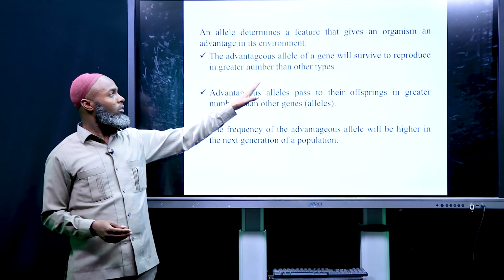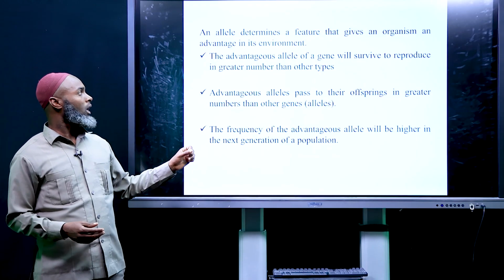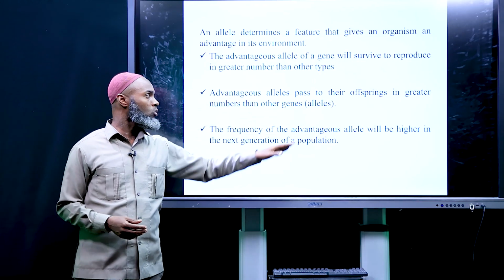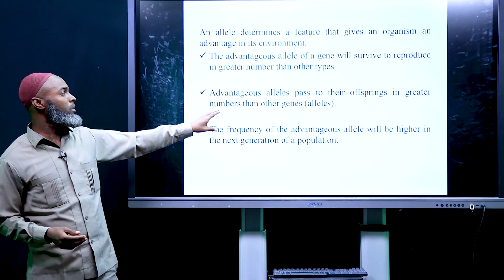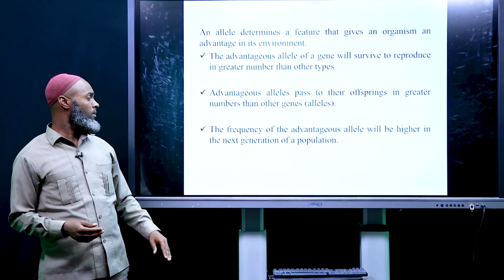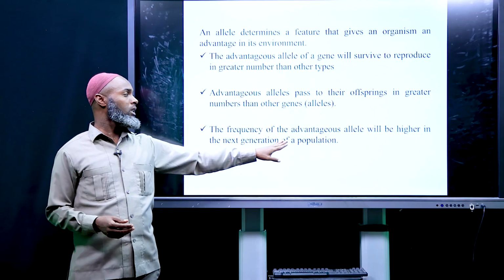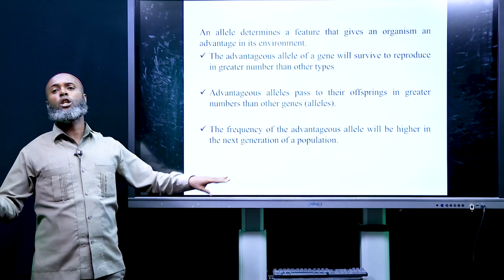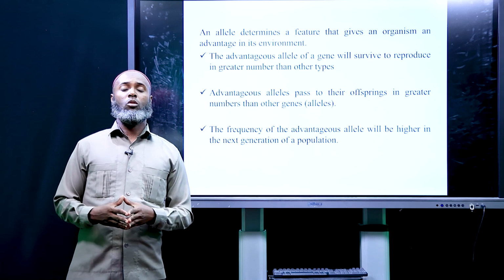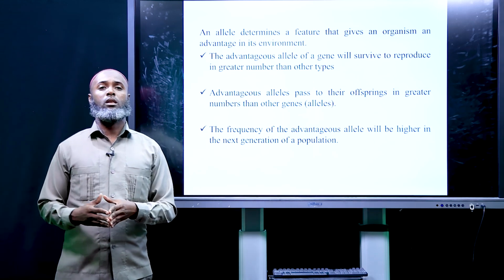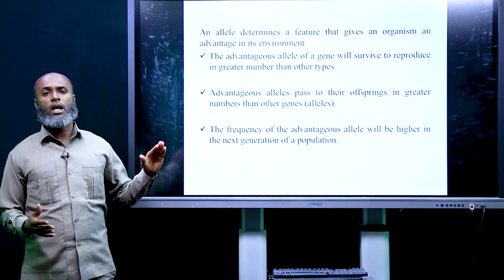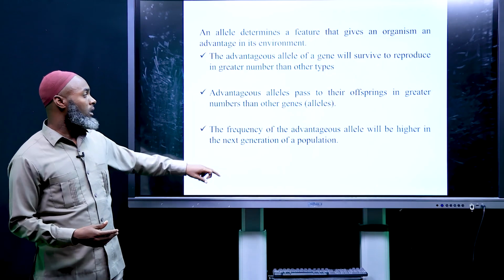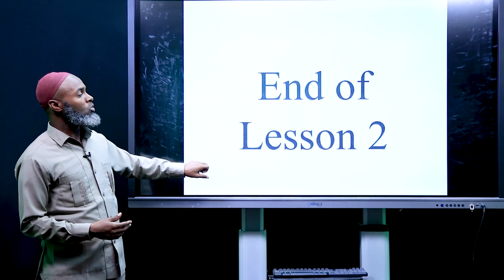The organism with the advantageous allele of a gene will survive and reproduce in greater number than the other types. Advantageous alleles pass to offspring in greater number than other alleles. The frequency of the advantageous allele will be higher in the next generation of the population. So in Neo-Darwinism, alleles are also taken into account, and they are passed from parents to offspring. So there are advantageous alleles at work.